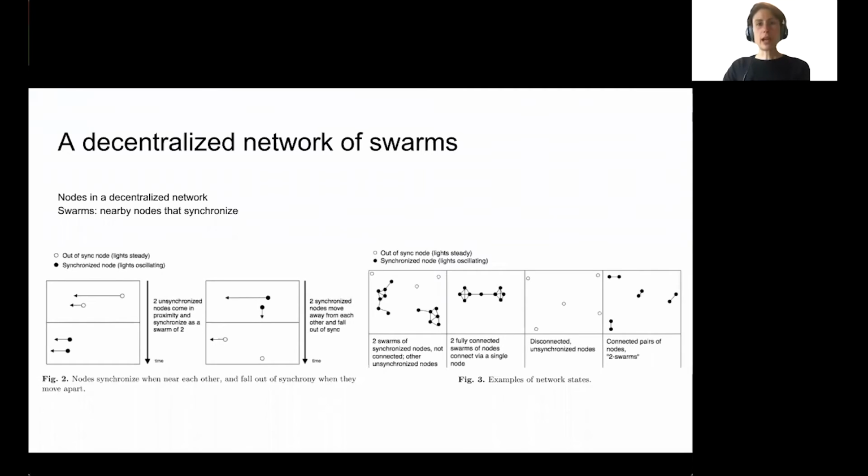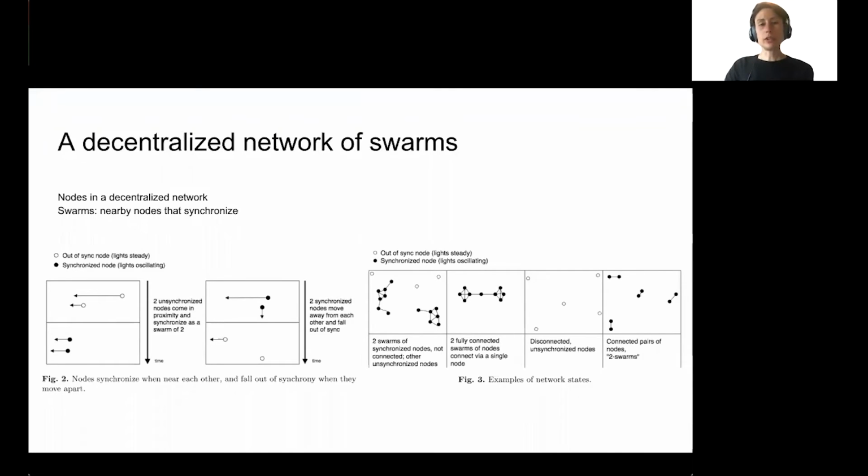So we model our bicycles as a decentralized network where nodes are a part of a swarm when they are near each other and in synchrony. Nodes have two states. They can be out of sync when their lights are steadily on, or they can be in sync when their lights are oscillating.